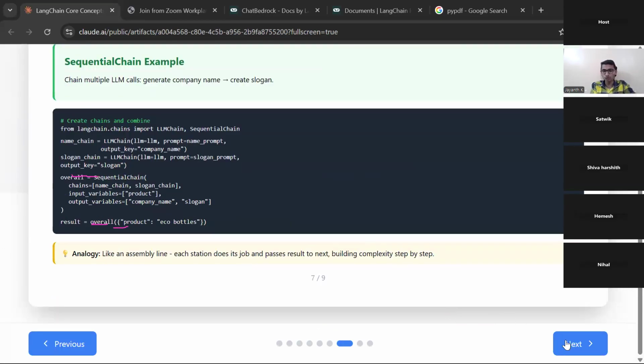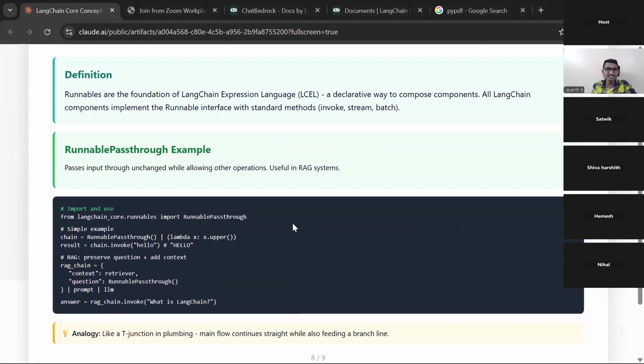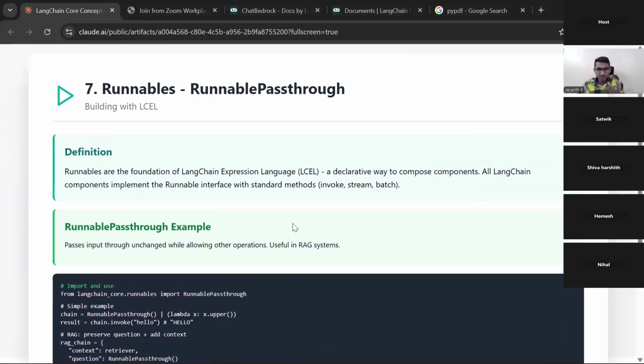Now we'll move forward to something very abstract. This is like the building block. Let's say you have many rooms. I'm sitting in one room of the building, and you are also sitting in one room in your home. But there is some base foundation for your home, right? Runnables are like that for LangChain. Runnables are the foundational concept for the chain.